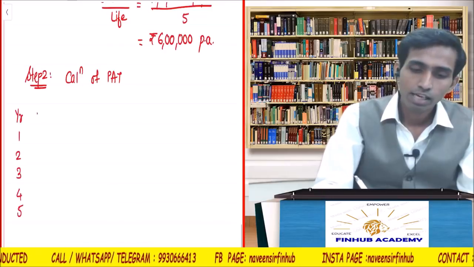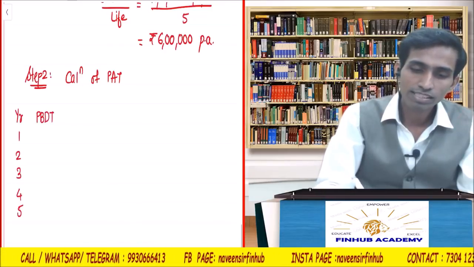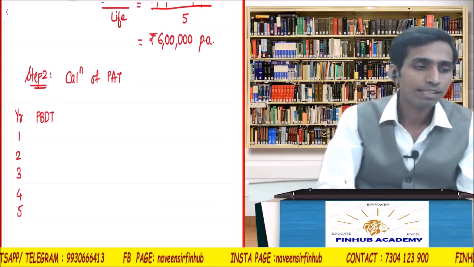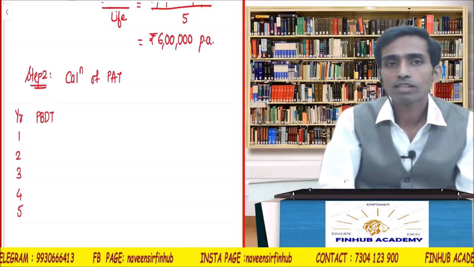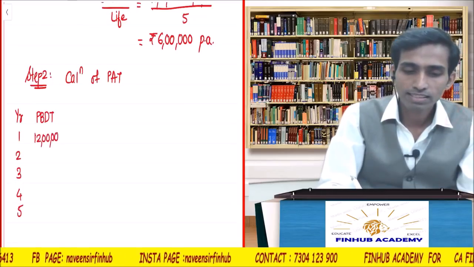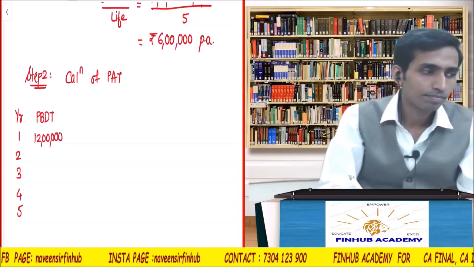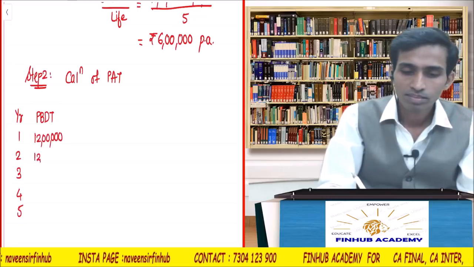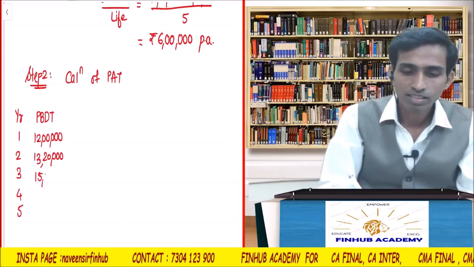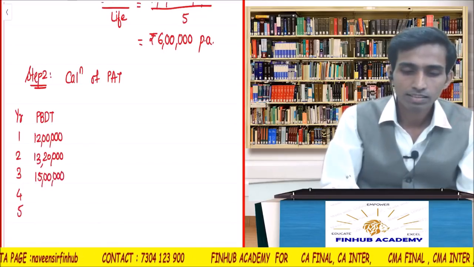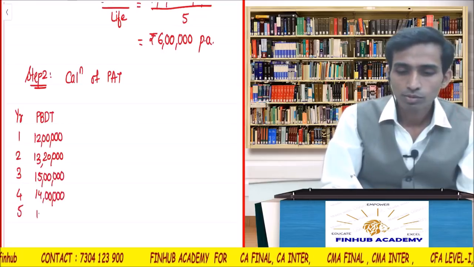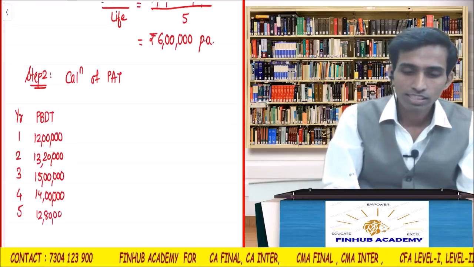The PBDT for the first year is 12 lakhs. Next year 13 lakh 20,000. Next year 15 lakhs, then 14 lakhs, then 12 lakh 80,000. So this is my PBDT.